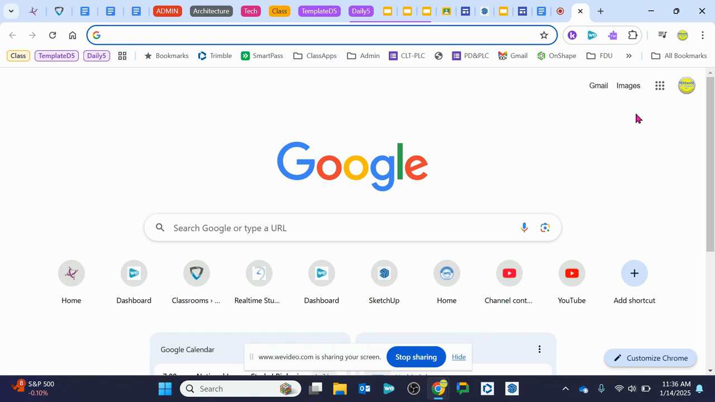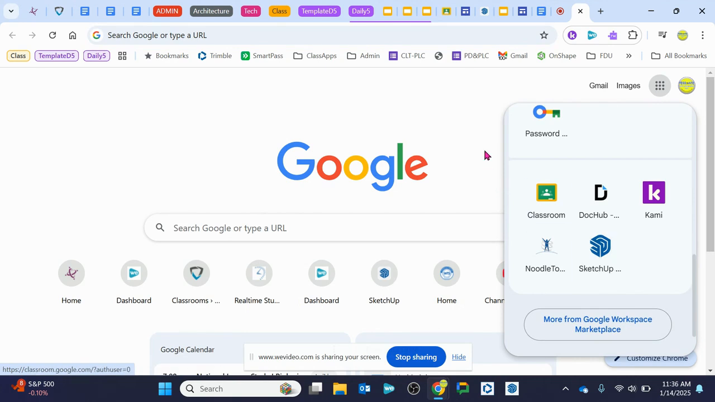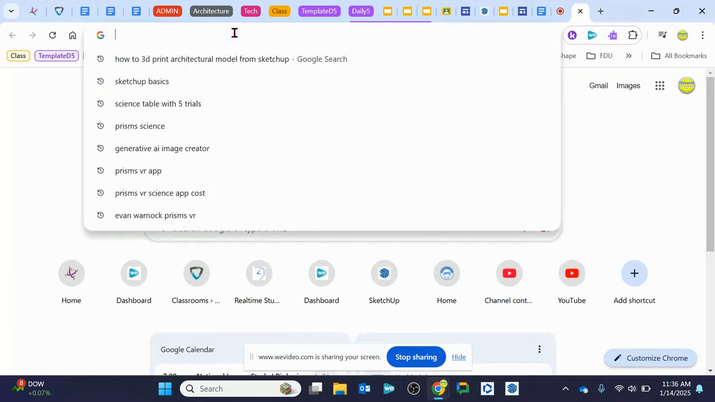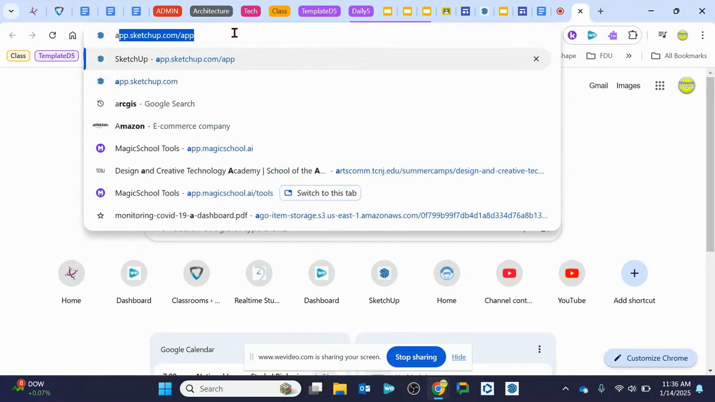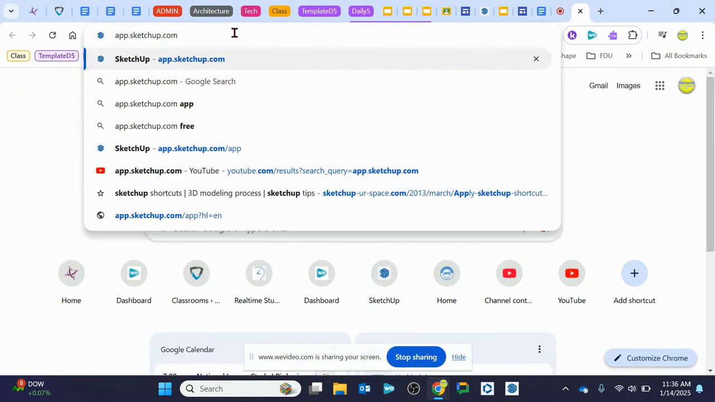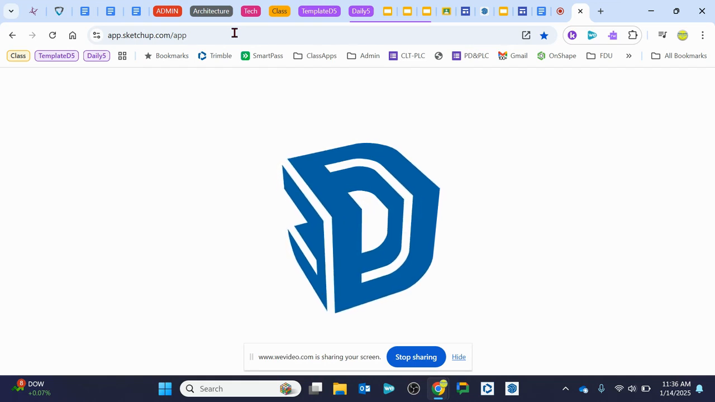The old way used to be coming over here to your Google Apps button and finding SketchUp for Schools. However, that method has proven to be a little bit troublesome for us here in our school using our Chromebooks. So instead, what we're going to do is come over here to app.sketchup.com. And when we click enter, that will take us to SketchUp.